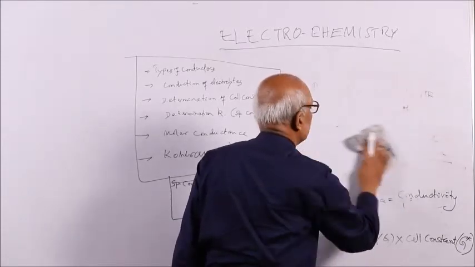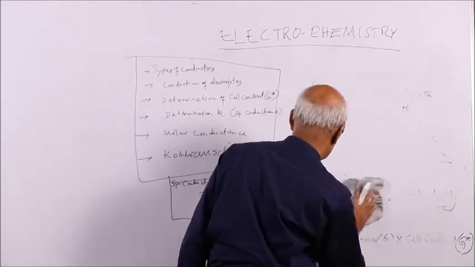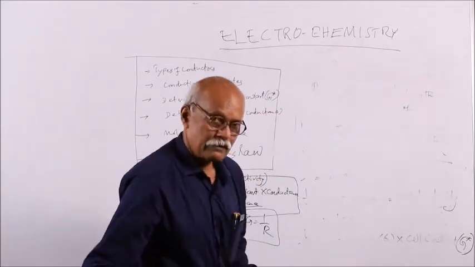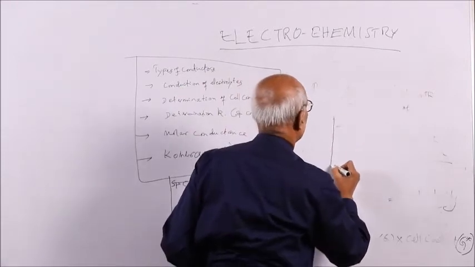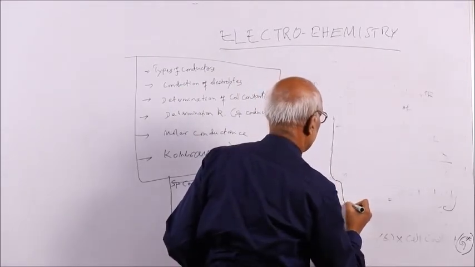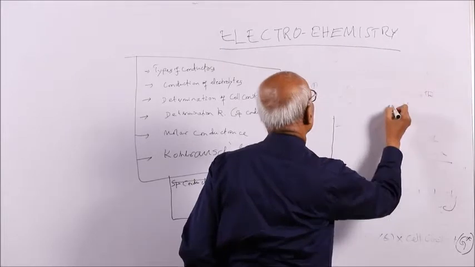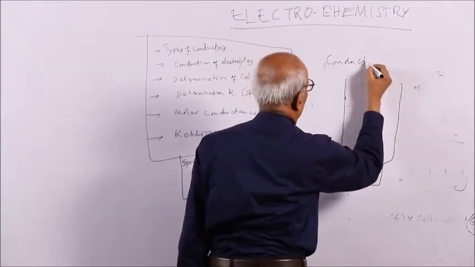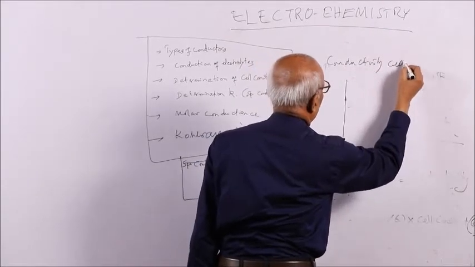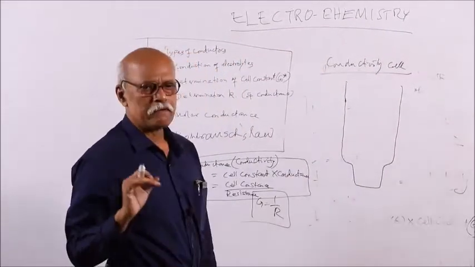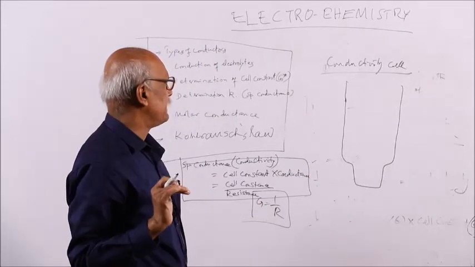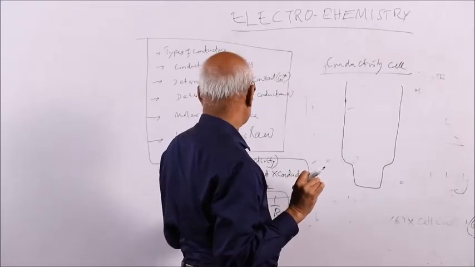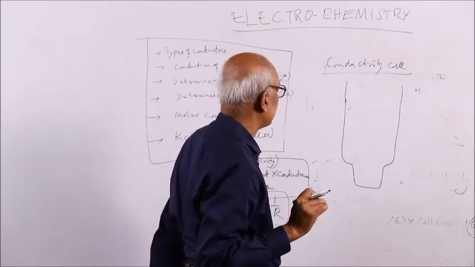The cell consists of a glass vessel, and this is your conductivity cell, from which you take the solution and measure the conductance. In this cell, the cell constant as well as specific conductance can be measured.